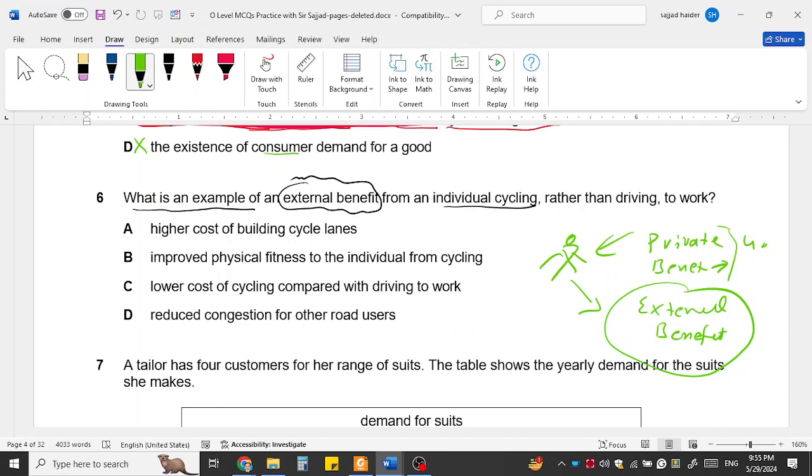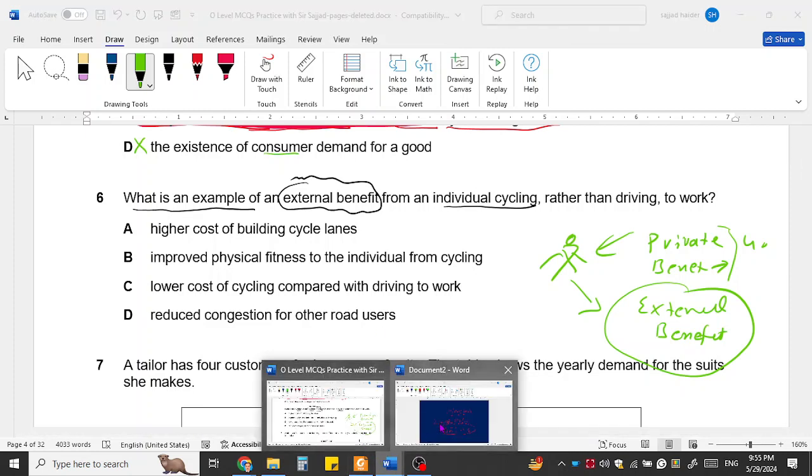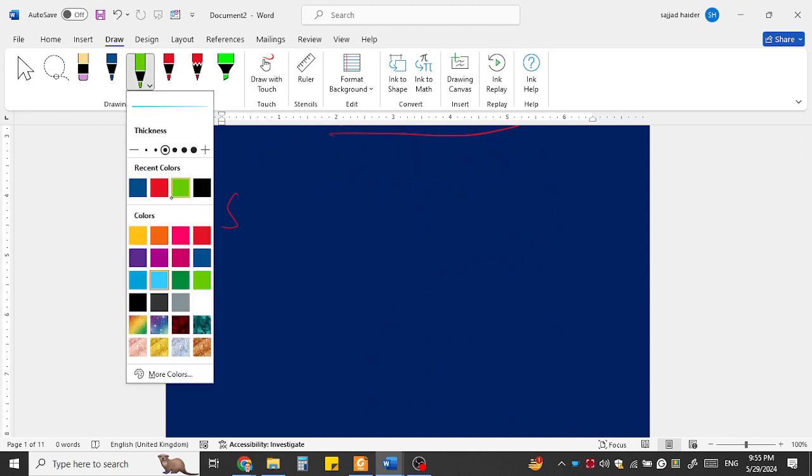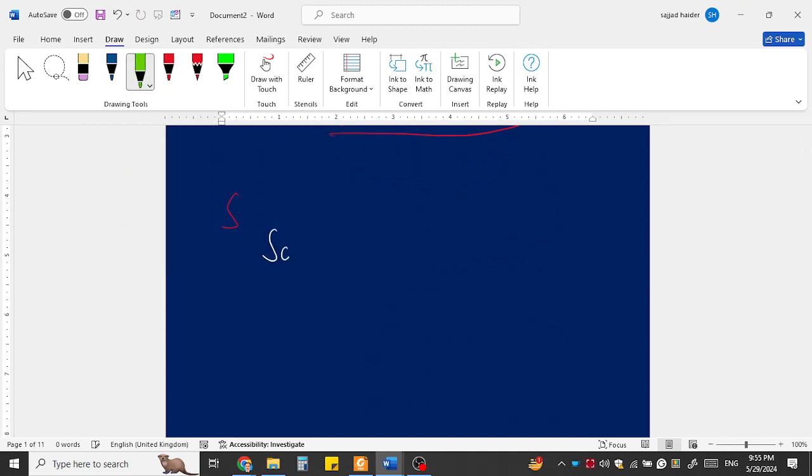And you know that the private benefit together with the external benefit makes the social benefit.